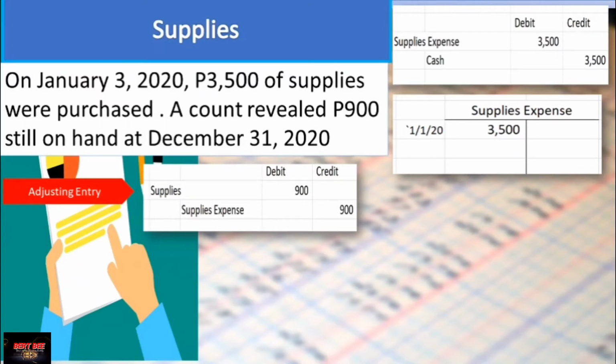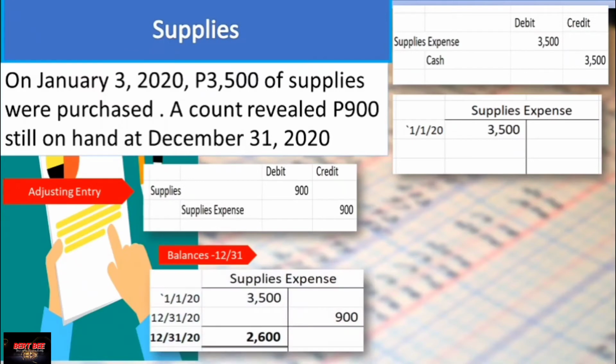Now, supplies expense, we need to deduct 900 from the supplies expense initially recorded as 3,500 because in fact it is not yet used up. There is still a 900 balance on hand. So now, if we are going to look on the ledger account of each account, we can see that their balances on 12/31 are, for the supplies expense, 2,600.